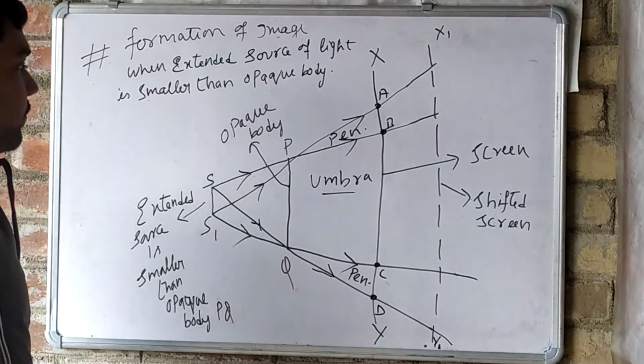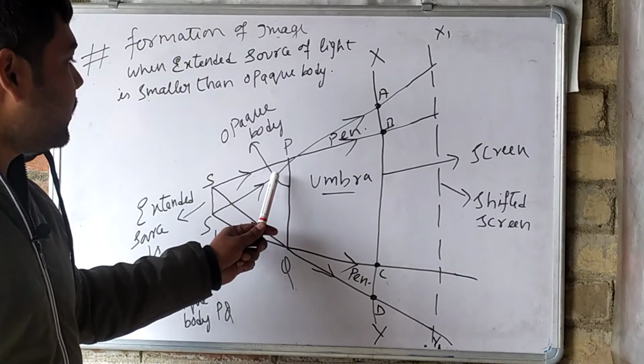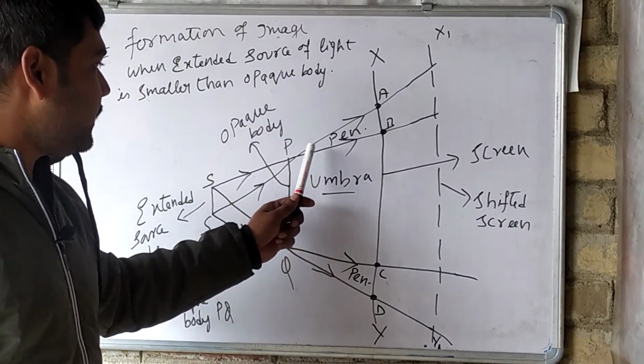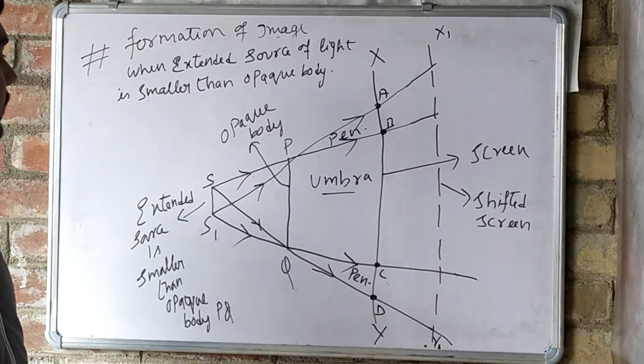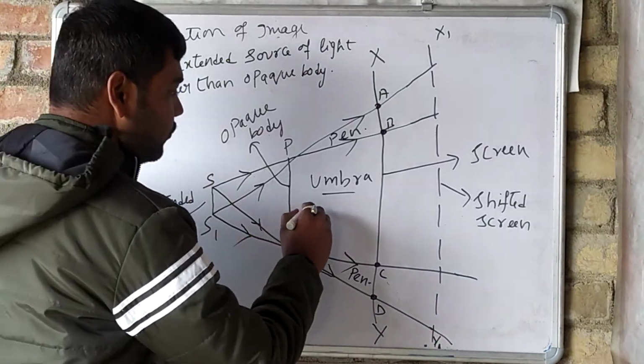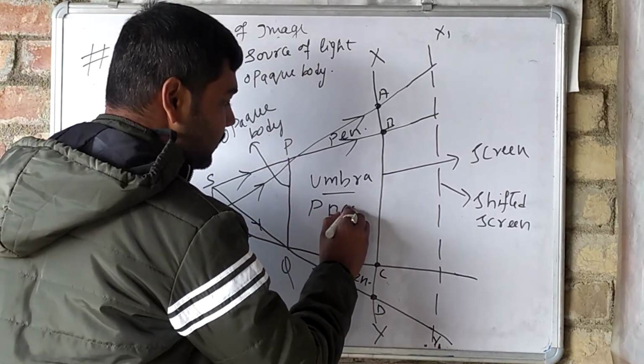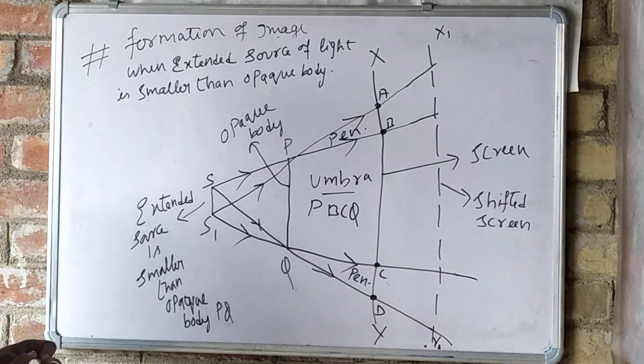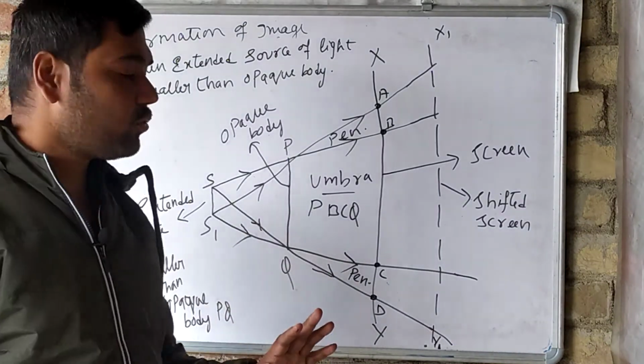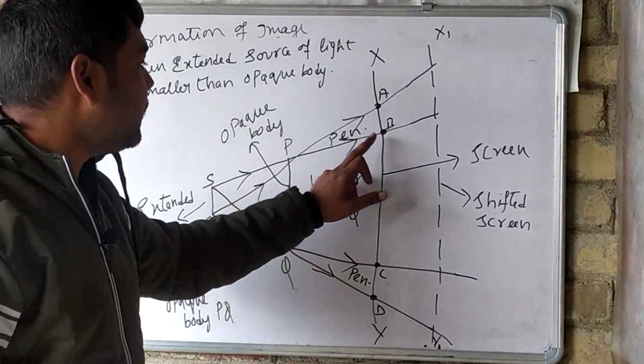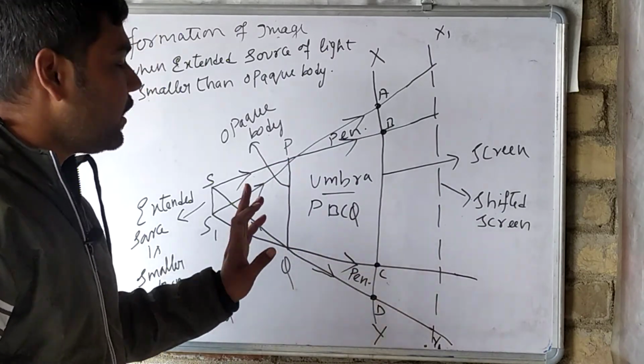Now see here what happens. Because of this opaque body, the region P, B, C and Q is the umbra region. Umbra means total darkness, the totally darkened region. Here no light will fall.